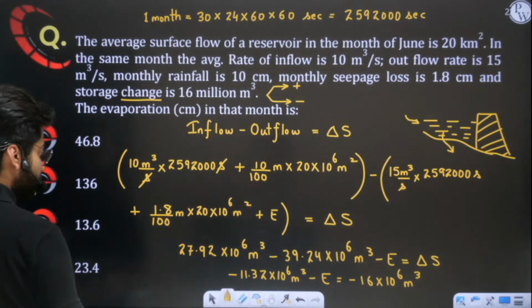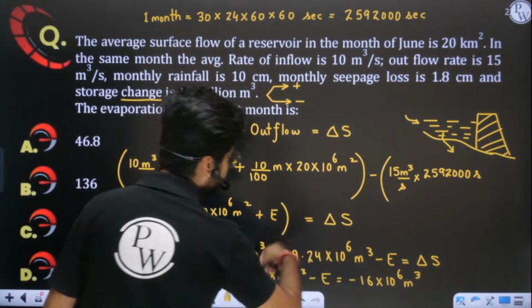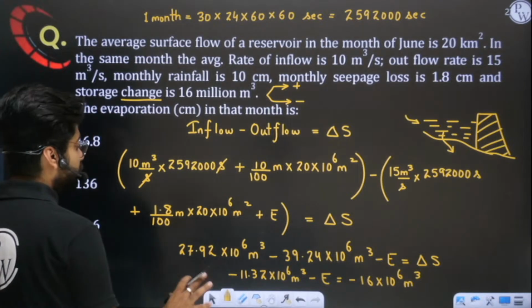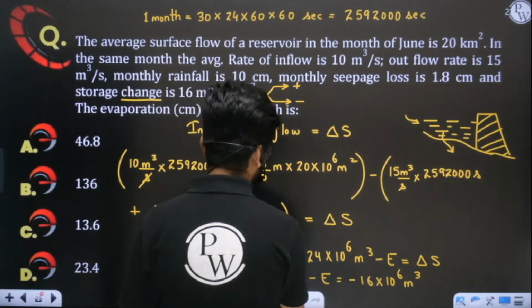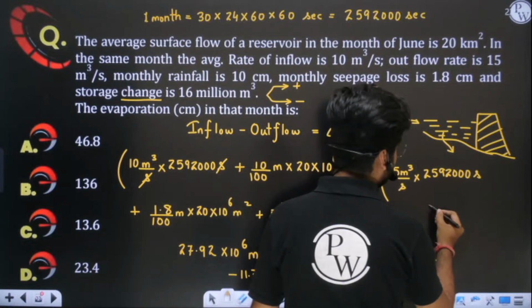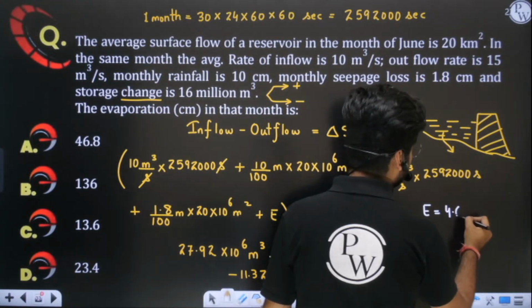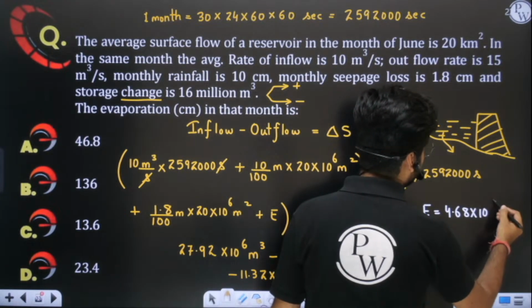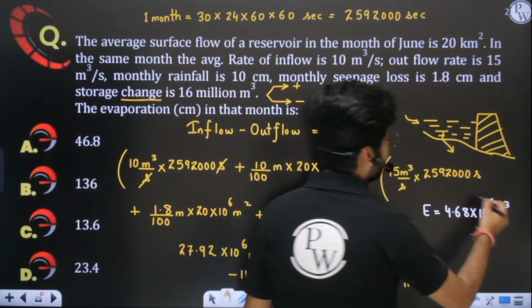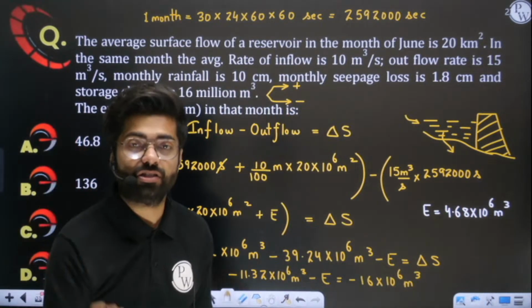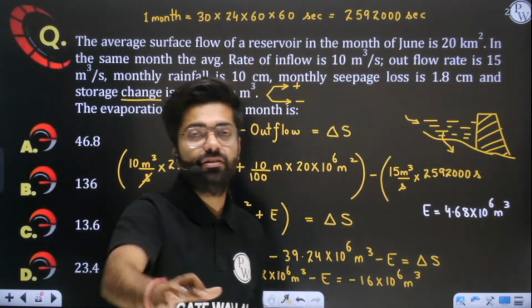Yes, this is coming out to be 4.68. This will go here, this will come here. So it is coming out to be 4.68. The evaporation which we are getting here is 4.68 million meter cube. This is the volume of water which is being lost in the form of evaporation in the entire month. It's a huge amount.